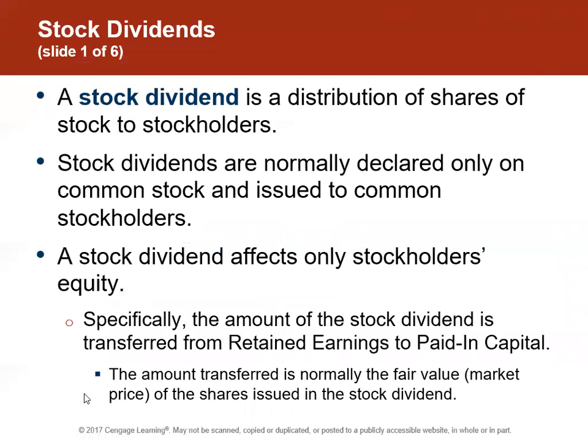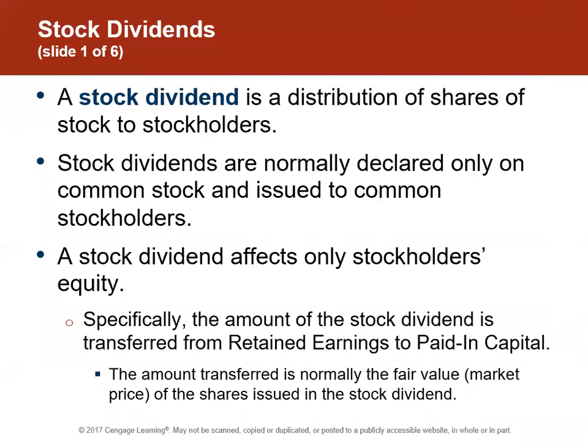Stock dividends we won't do a whole lot with, like you won't be tested on them or anything, but we'll talk just briefly. Again, we could declare a stock dividend instead of a cash dividend. The reason, again, that we might do this is we might want to keep our stockholders happy. Danielle was asking, well, why would we buy stock if we knew we weren't getting dividends? So at some point, we might want to say, okay, our company's doing pretty well, but we're still growing, but we want to keep our stockholders kind of invested and happy. We don't want them all jumping ship, right? Because the more people we have that are happy, the higher our stock prices stay.